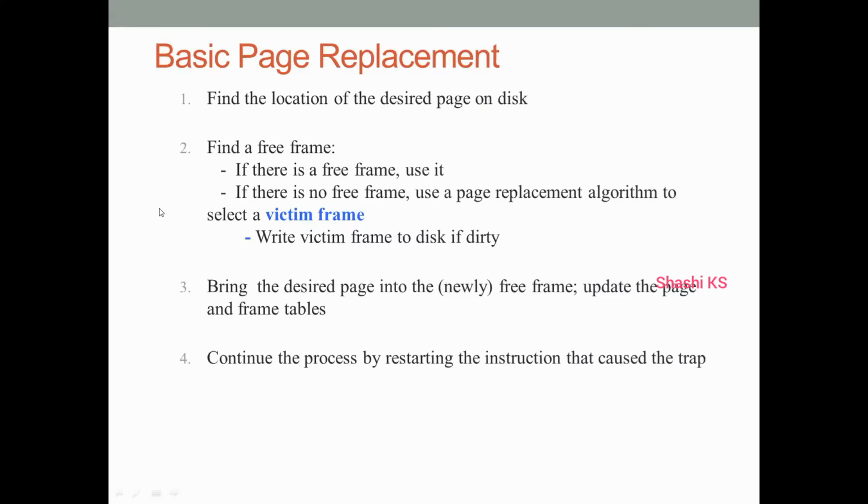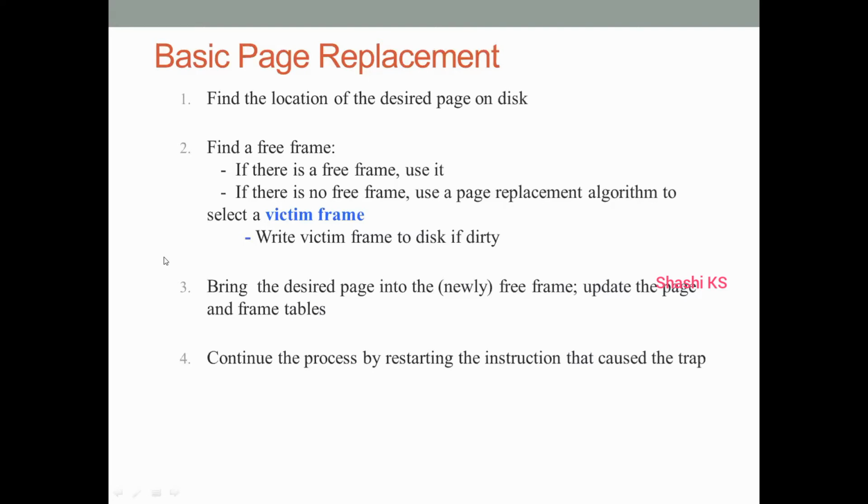If there is no free frame, then it selects a victim frame. What do I mean by victim frame? There is no free frame, so I have to free one frame in memory. All the memory frames are filled up with pages. So I have to free one frame, or one page. How to do it? I will select one frame for replacement. That frame is called the victim frame.